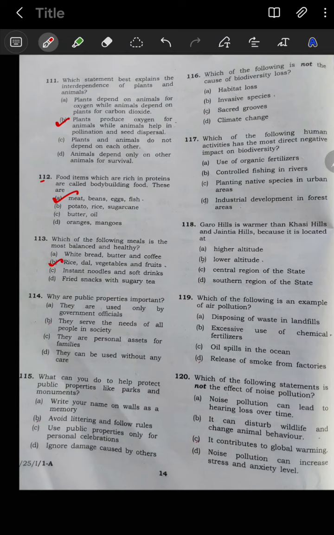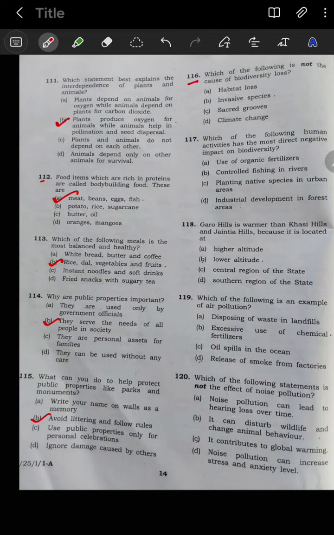The next question number 114: why are public properties important? Option B, they serve the needs of all people in society. So next question number 115: what can you do to help protect public properties like parks and mountains? Option B is your correct option, avoid littering and follow rules.